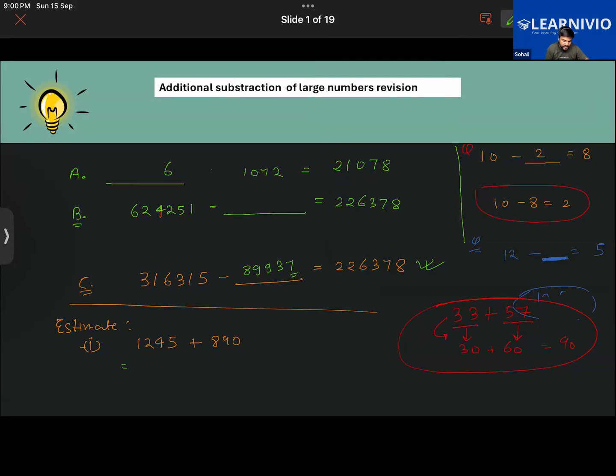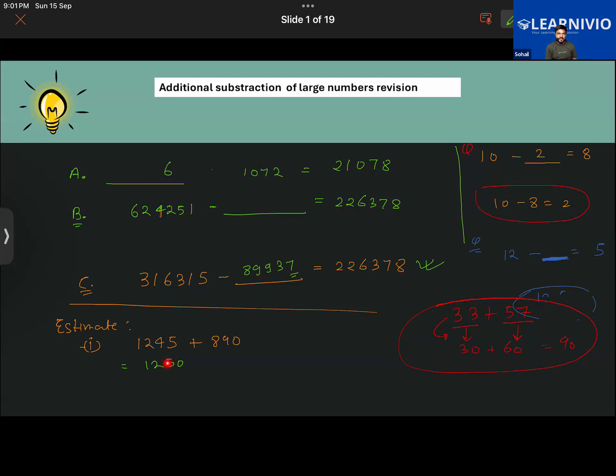So the answer is 2000. No, let me help you in this one. Let us say the number here is ending in 5. Take the case of these two digits here, 1245. When I round it off to the nearest 10, because it is nearest tens, 1245 will become 1250.